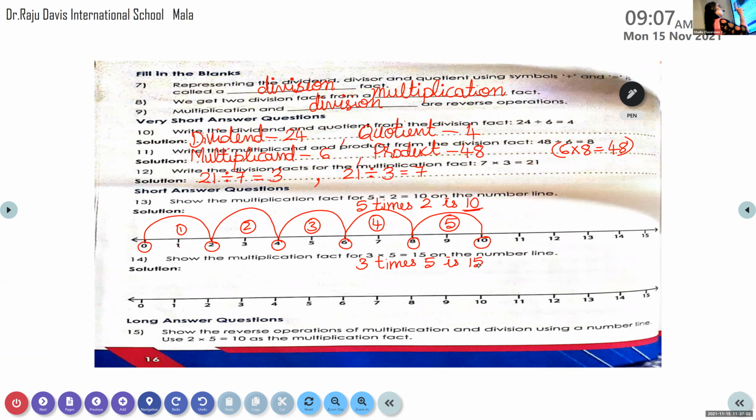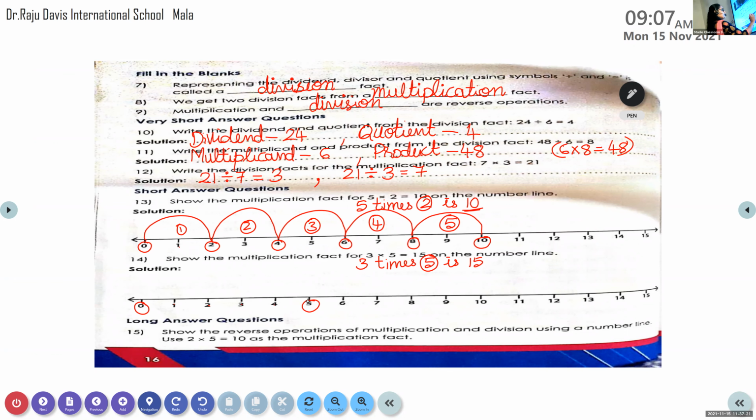So only 3 jumps should be there. So according to the second number, you have to give the jump. 0 to 5. Yes, 0, then 1, 2, 3, 4, 5.